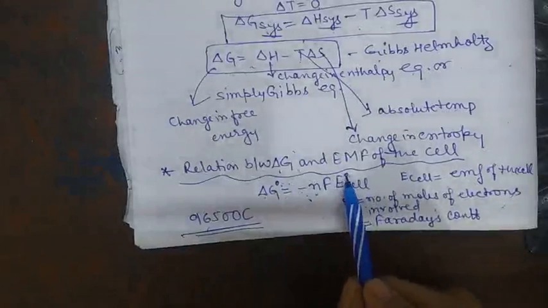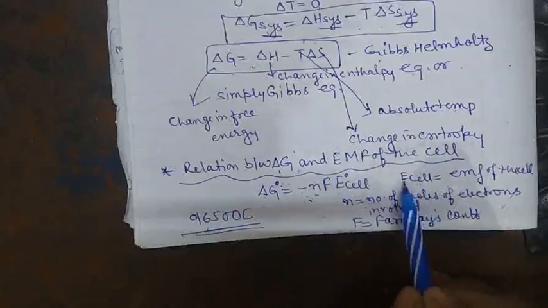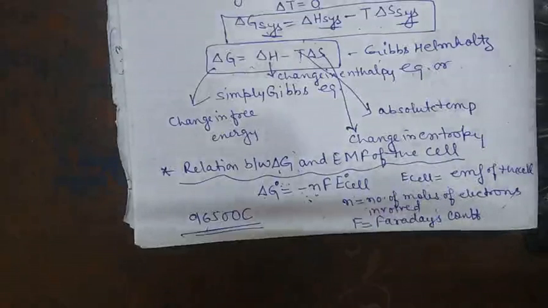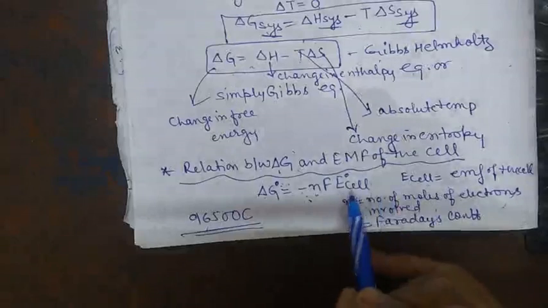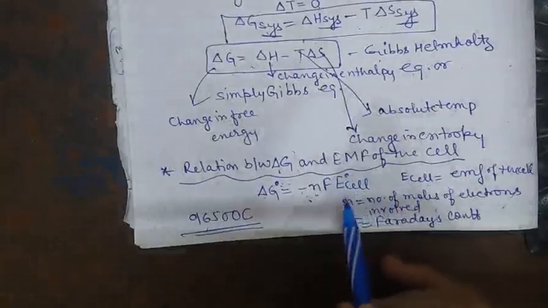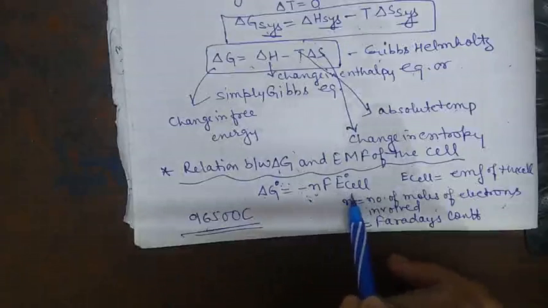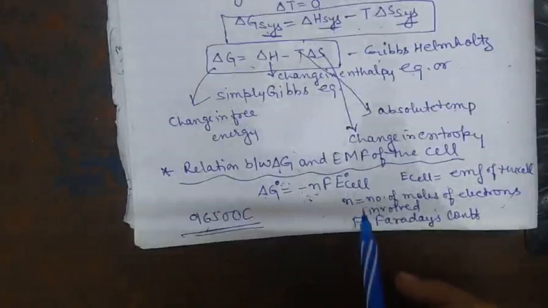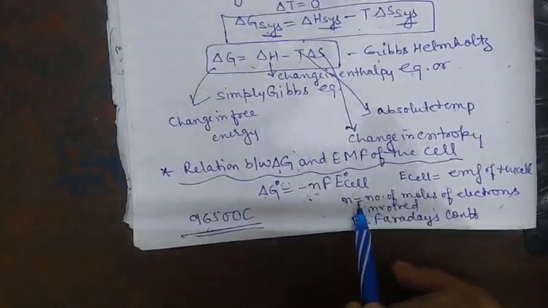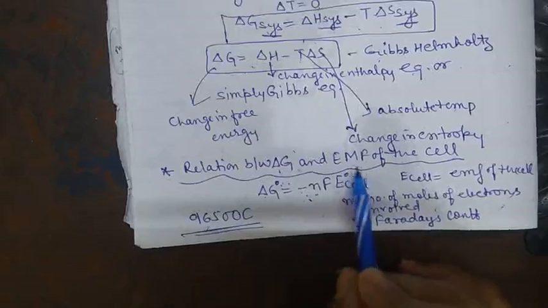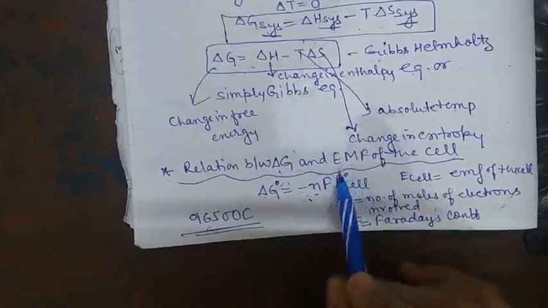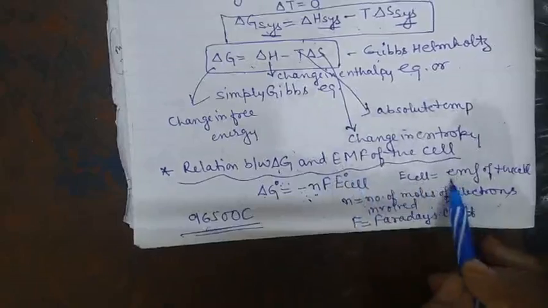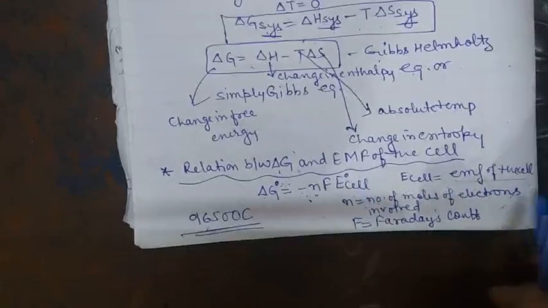E naught cell stands for the standard cell potential, and E cell stands for the EMF of the cell.